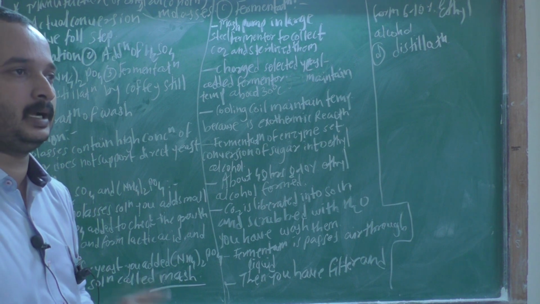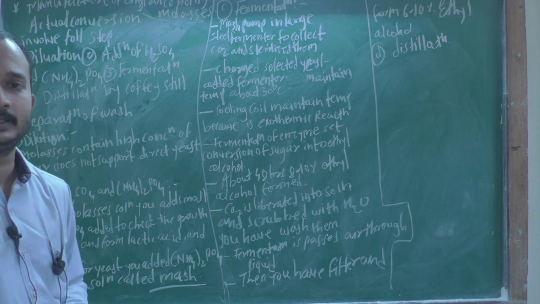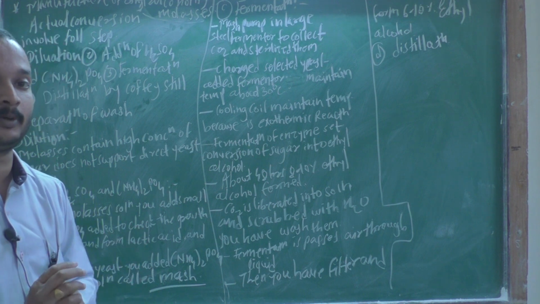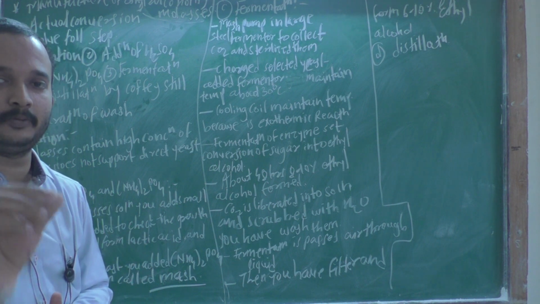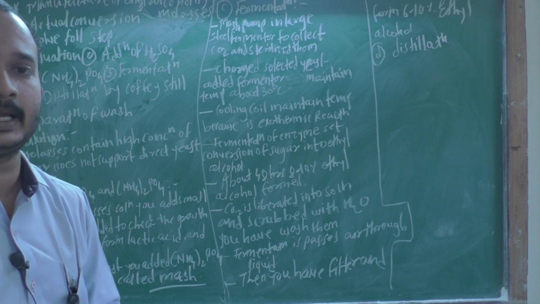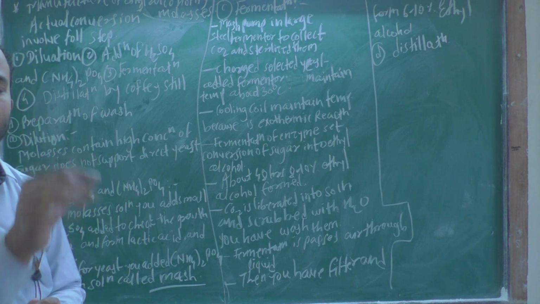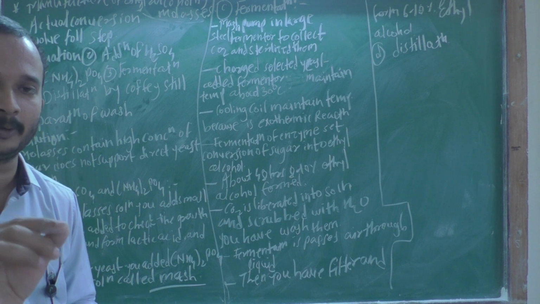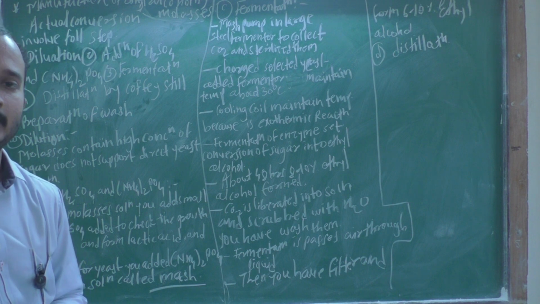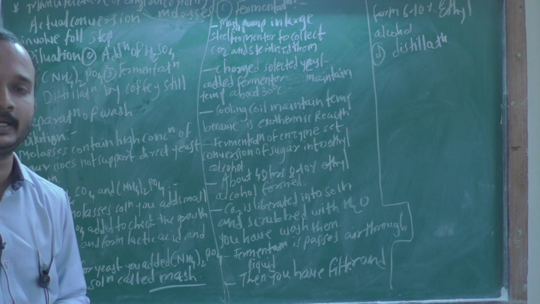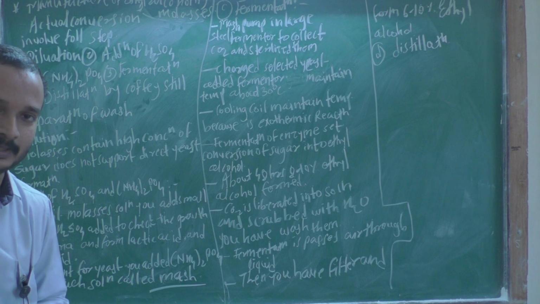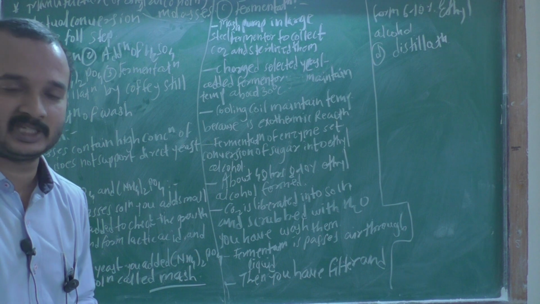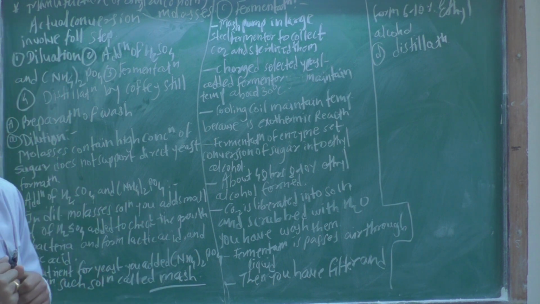The answer is that a small amount of sulfuric acid added to the diluted molasses checks undesirable bacterial growth. The growth of undesirable bacteria in the molasses is checked by the addition of sulfuric acid.